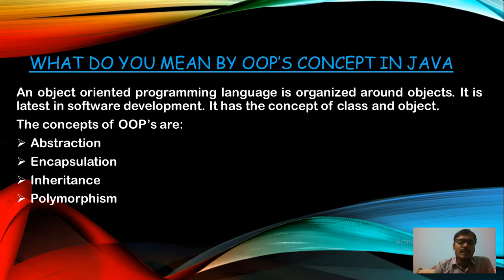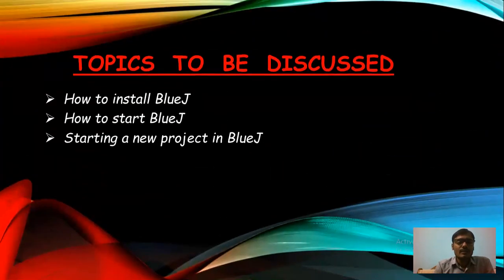And polymorphism means multiple forms. Any functions which are having multiple forms in Java, it is known as polymorphism. So already we have discussed these things. Now coming to the first topic, how to install BlueJ.